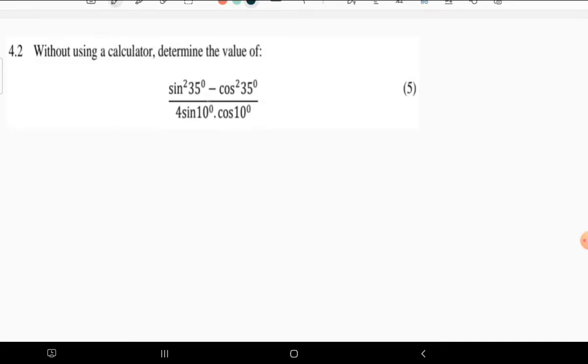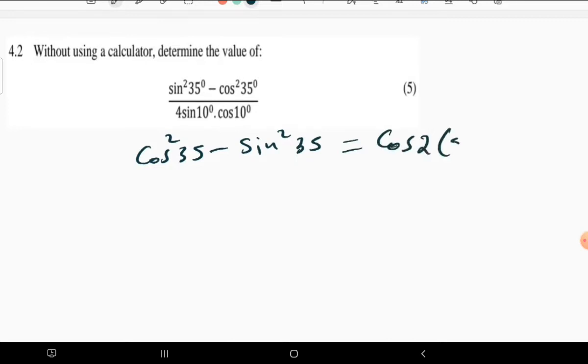Now, what are we having? We have this thing and that one. Look at the numerator. The numerator itself gives us the identity that we know about. So that we know that cos squared 35 minus sine squared 35 is equal to cos 2 times 35. So this is the double angle.